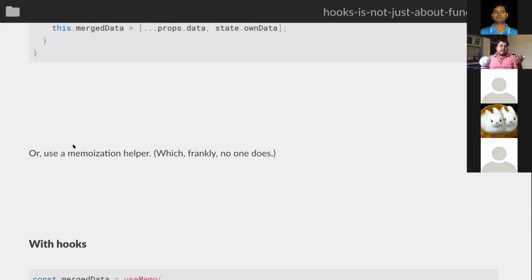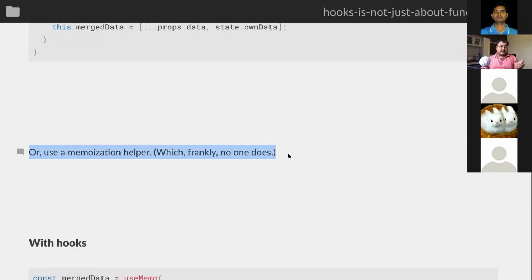So of course, even other than all these ways, the official recommendation from React is to use something like a memoization library, right? So they suggest to use something like memoize-one, which gives you a derived variable from these two things. But then again, that's a third-party library. So if you are using it at work, that's another big discussion around whether you want to introduce a new library or not. So effectively, all I'm trying to show is that with class components, having memoized variables is quite a lot of work, right?